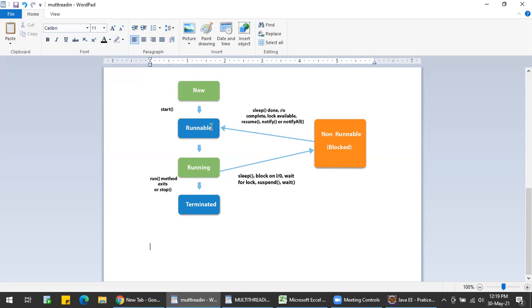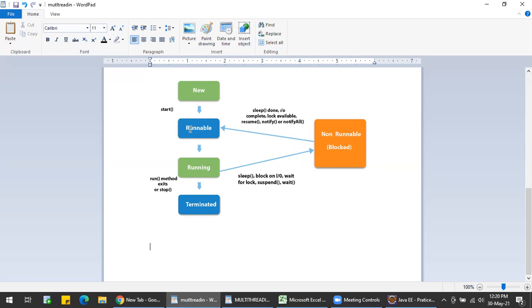Now let us consider what is happening in the runnable state. The start method is invoked, but the thread scheduler has not yet selected the thread to run. Now let us see what a thread scheduler is. The thread scheduler in Java is a part of the JVM which decides which thread to run.